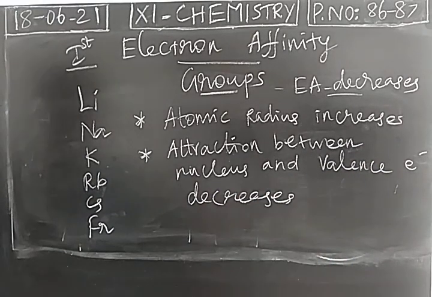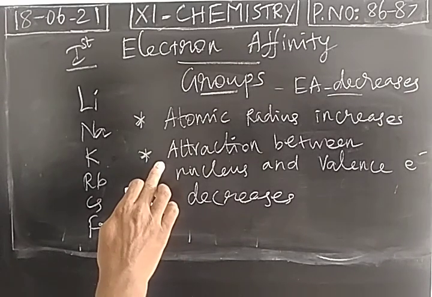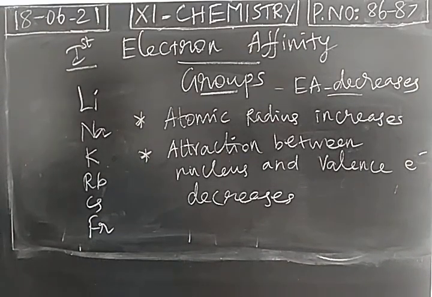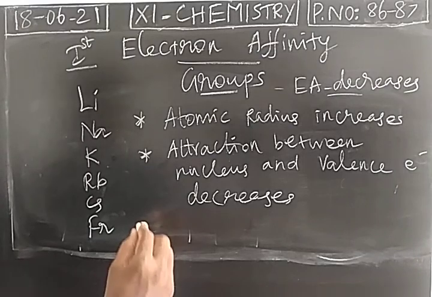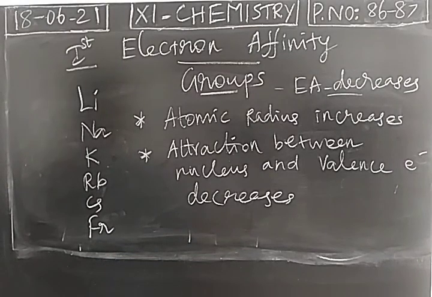So due to the increase of atomic radius, the distance between the nucleus and the last electron increases. Therefore, the electrostatic force of attraction between the proton and electron decreases. Between nucleus and the last electron, the attraction is reduced. So once attraction is less, its electron gaining or accepting tendency will be reduced. So top to bottom, generally electron affinity decreases.